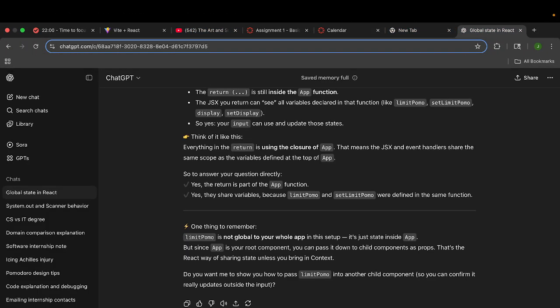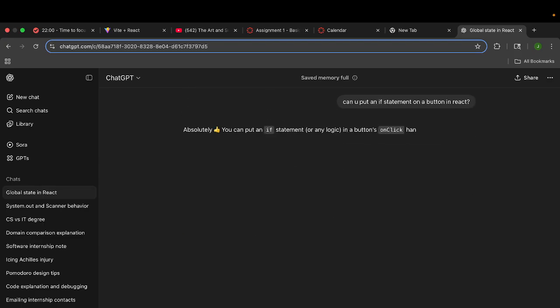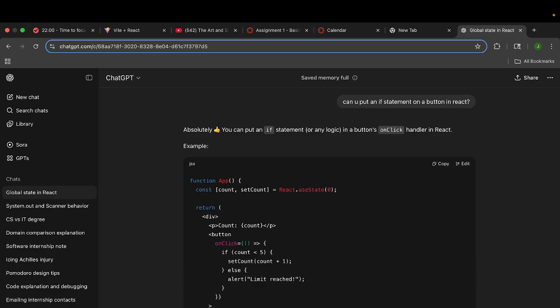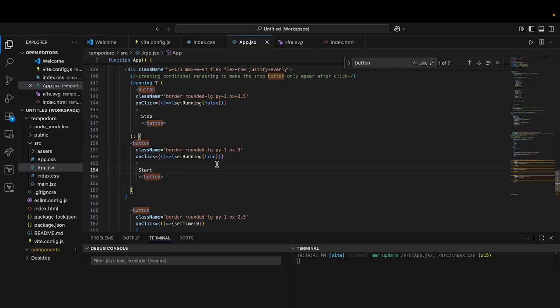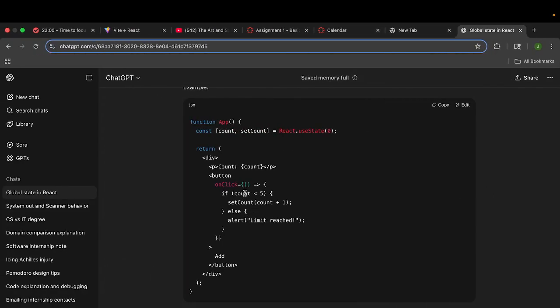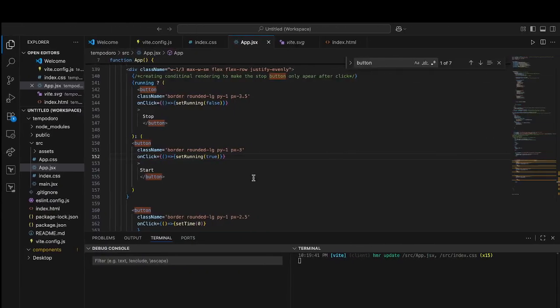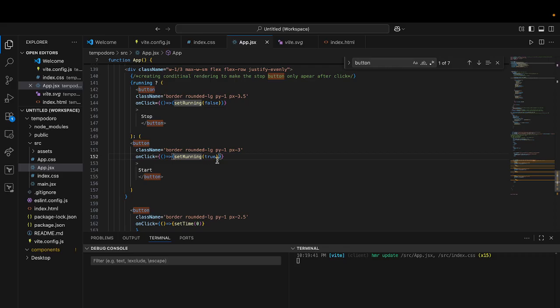Let me ask, can you put an if statement on a button in React? Absolutely, you can put an if statement or logic, on click. Okay, I think I've already done that for something beforehand. But okay, so we say on click equals, so how does it say to format it? On click, you put your little brackets, then you put okay, then you do okay. So we do set running true.